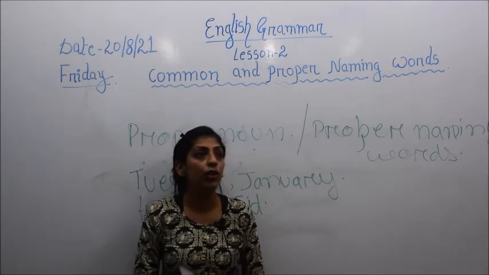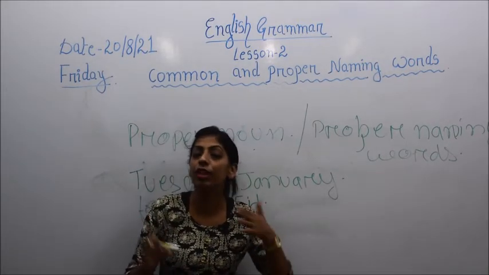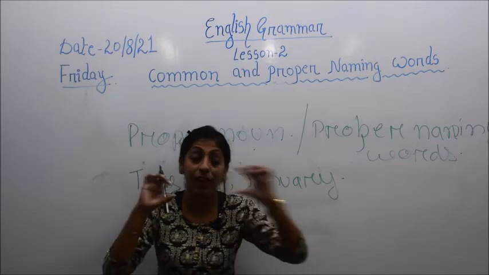Now you will be thinking how you will start with an uppercase letter in between while writing a sentence.